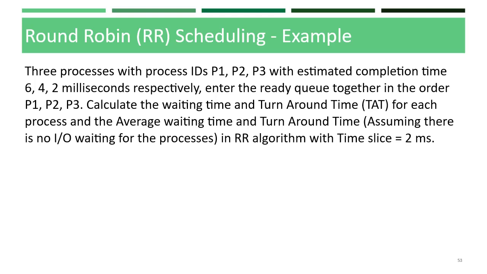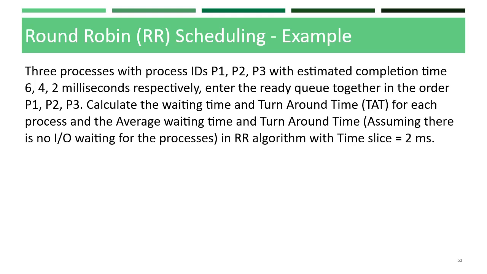In this example, there are 3 processes with the process IDs P1, P2 and P3 with estimated completion times of 6, 4 and 2 milliseconds respectively. So P1 has 6 milliseconds, P2 has 4 and P3 has 2 milliseconds. All 3 will enter the ready queue together in the order of P1, P2 and P3.